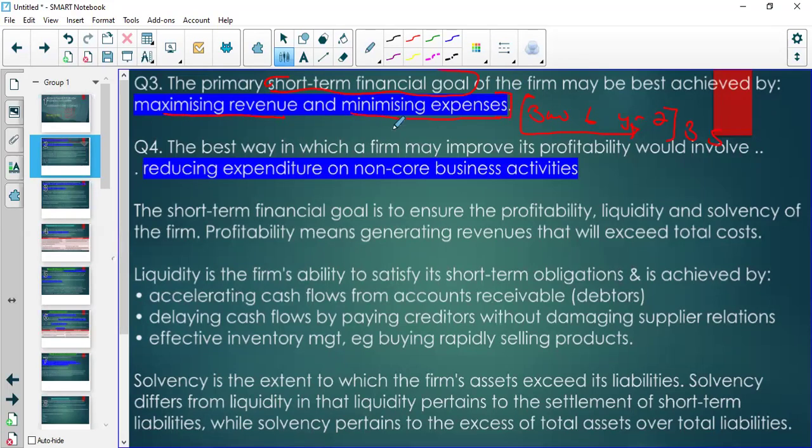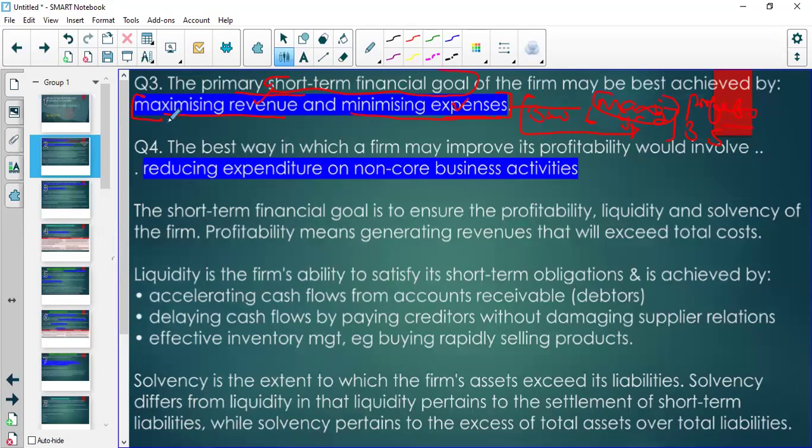In other words, the primary short-term goal of financial management is to maximize profits, because if we maximize the revenue and minimize the expenses, we have basically maximized the profits.